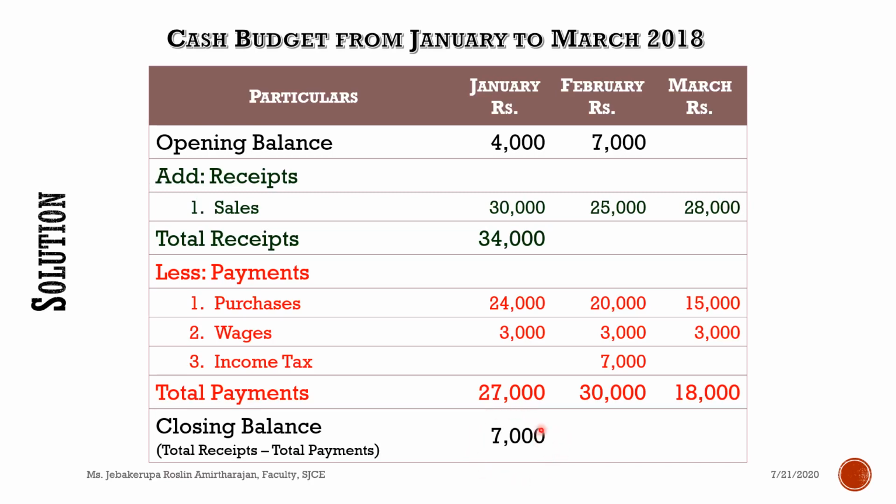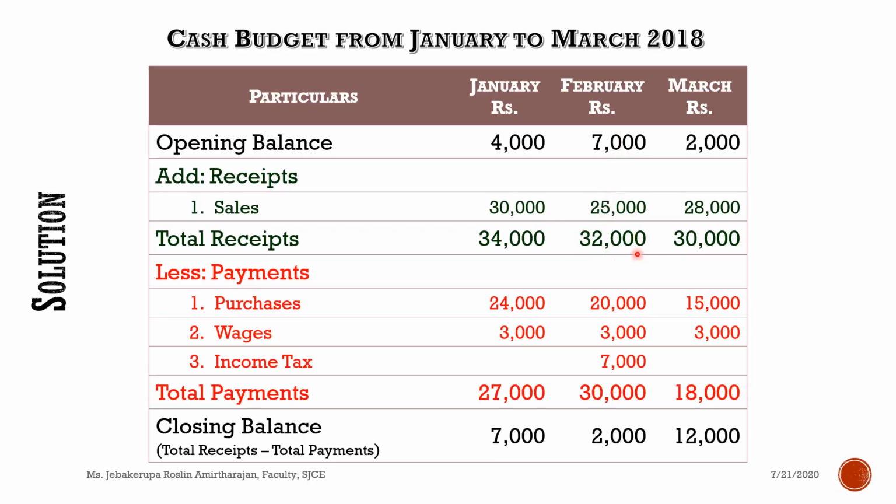So now, as I told you, the closing balance of one month will be the opening balance for the next month. Since the closing balance for the month of January is 7,000, it will be the opening balance for the month of February. So now we can make the total of the receipts for February. 7,000 plus 25,000 is 32,000.